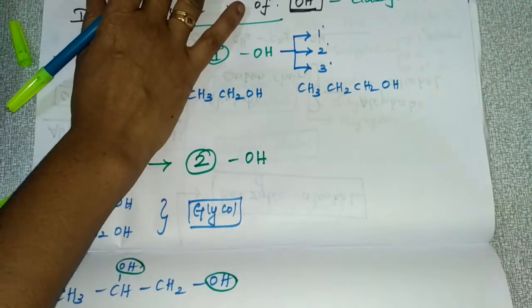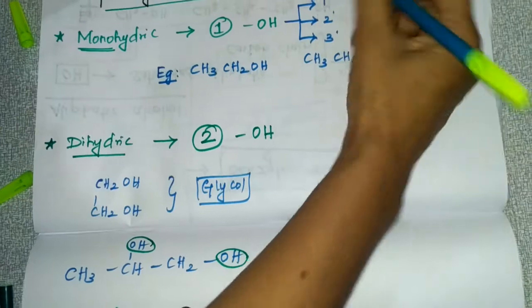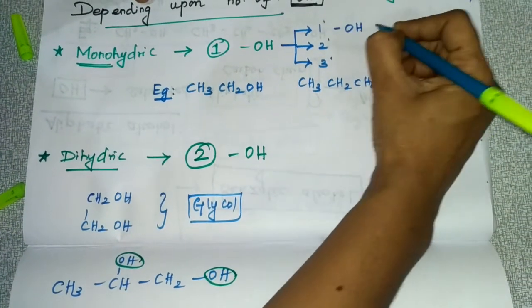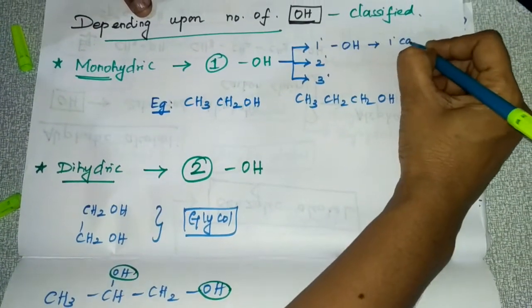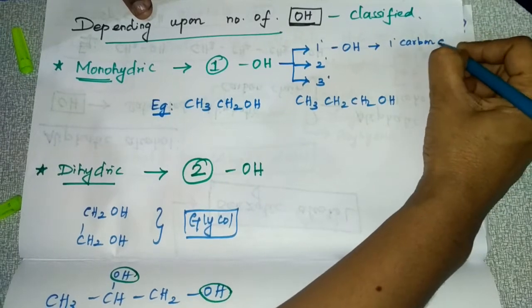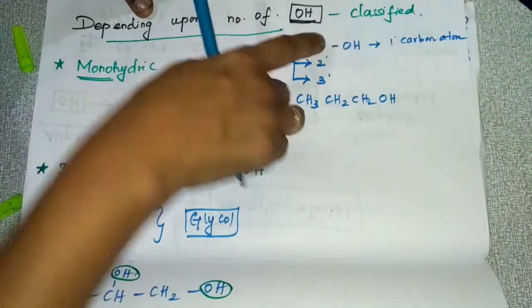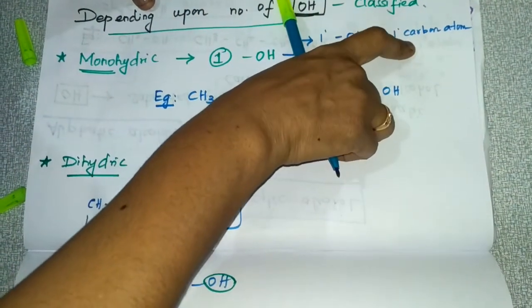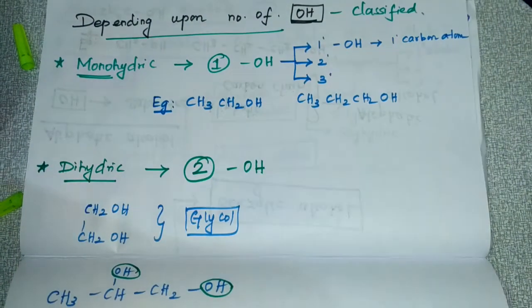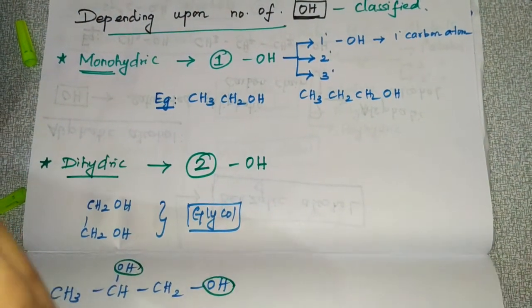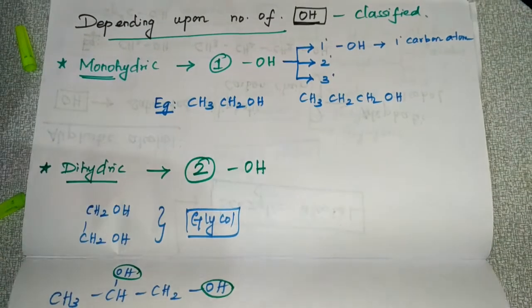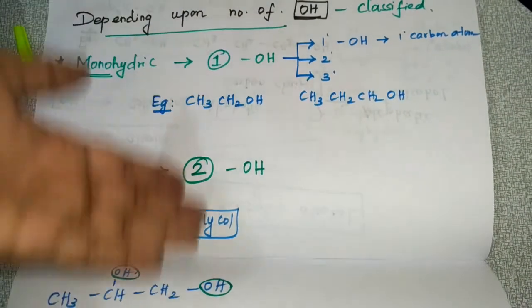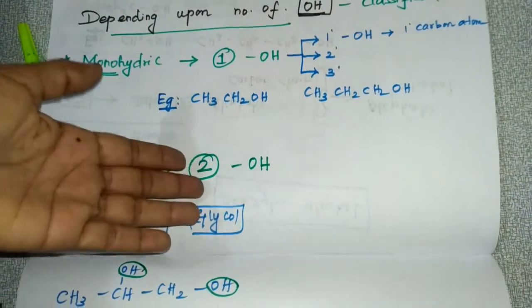So what do you mean by primary alcohol? If the OH group is attached to a primary carbon atom, that is primary alcohol. So what do you mean by primary carbon atom? That particular carbon atom is attached to either one other carbon atom or no carbon atom. So that is primary alcohol.